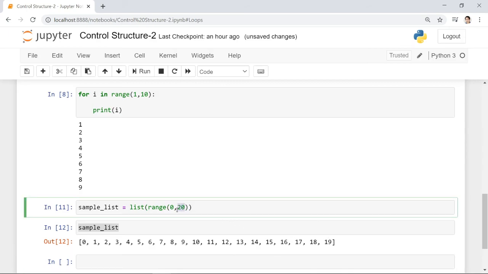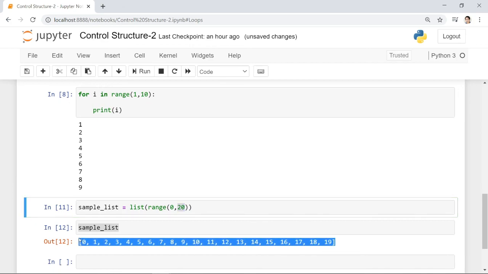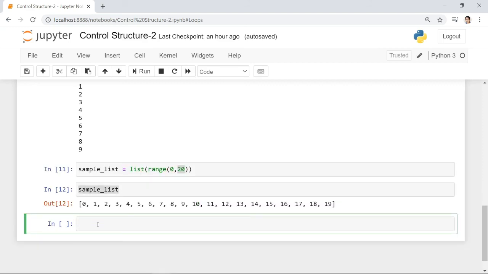Don't be confused about the ending. Beginners are expecting the number 20 at the last one. But again, we are saying here, start from 0, then it must have 20 items. If you count 1, 2, 3, 4, 5, 6, 7, 8, 9, 10, and so on and so forth, these are 20 items inside the list. So that is it for looping.